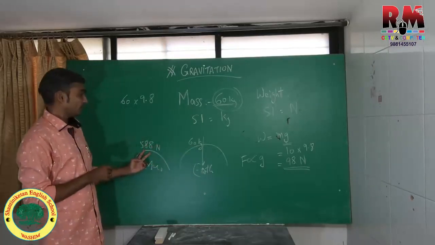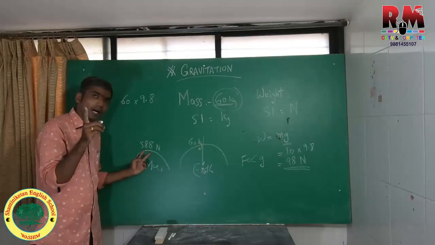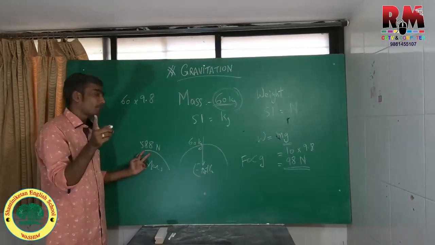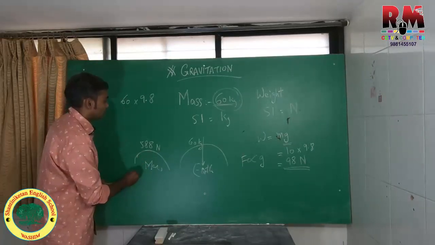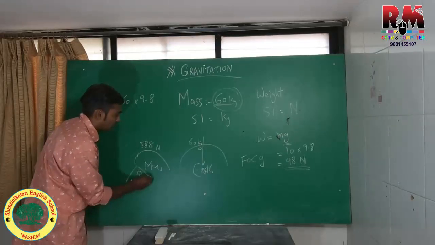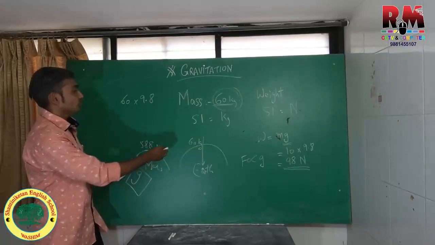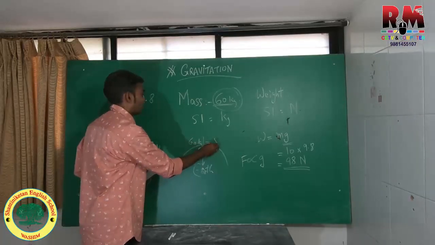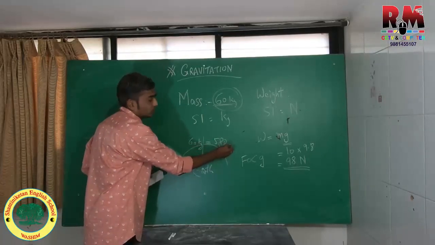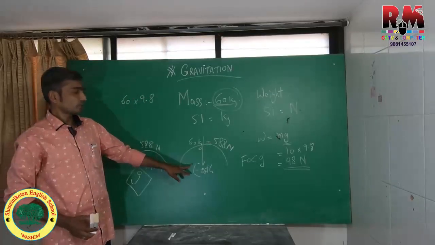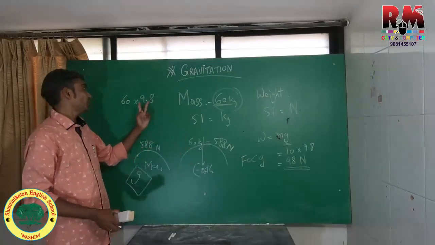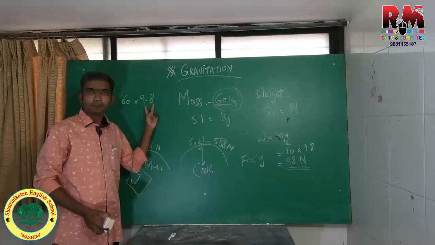Whereas the weight on the surface of Mars will depend upon the value of g there. Are you getting the point of difference? Here 60 kilograms is equal to 588 newtons on the surface of Earth with the value of g 9.8.